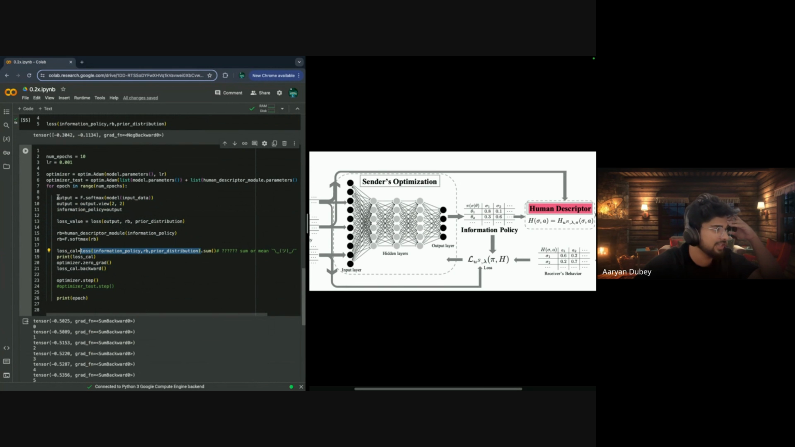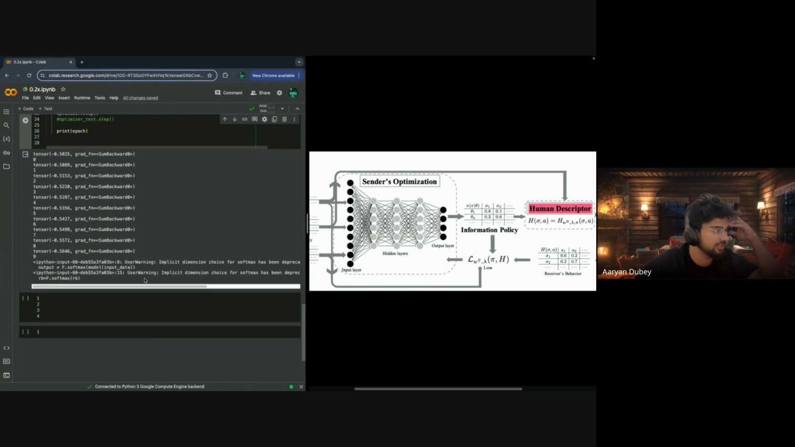The model takes the input data, it gets the output. The output gets converted to information policy. Information policies go to the human descriptor. The human descriptor gives receiver behavior. Receiver behavior goes into loss. Loss is calculated. Took the sum here, and then we just optimize the whole scenario.